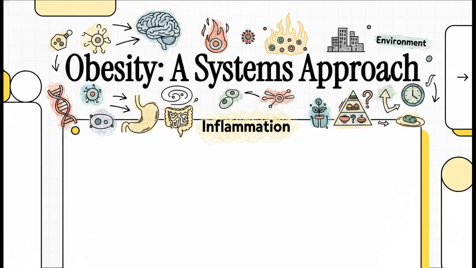Welcome, everyone. Today, we're going to fundamentally reframe how we look at obesity. For far too long, the public narrative has, frankly, reduced this to a simplistic lifestyle choice. We absolutely have to move away from that. In this explainer, we're treating obesity exactly as the clinical data shows, a deeply complex biological and environmental pathology. We're going to explore how our own biochemistry can sometimes turn against us and how systemic inflammation literally rewires the brain's understanding of hunger. Let's get right into it.